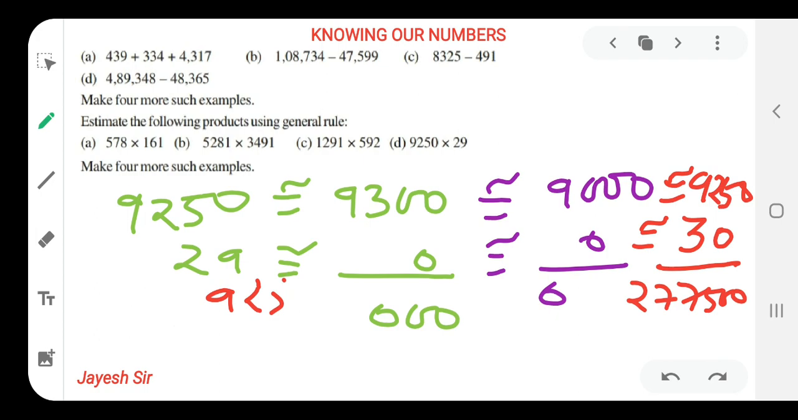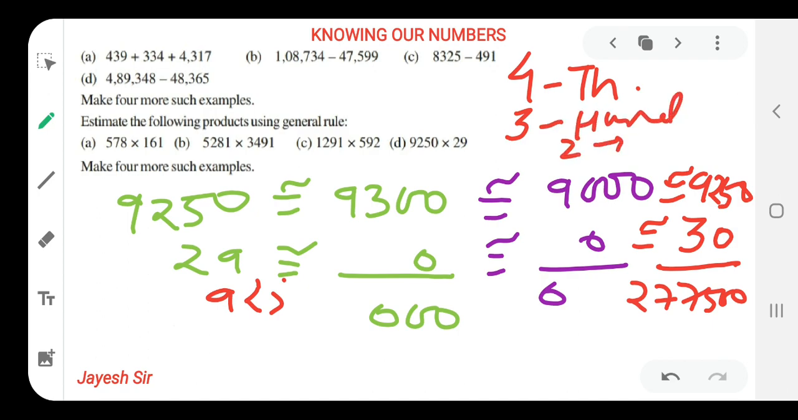So let's make a chart. If it is a four digit number, then it should be rounded off to 1000. A three digit number should be rounded off to 100, and a two digit number should be rounded off to tens. I hope you all might be getting it. So that's very easy, and you have to remember that also. If the number is four digits, you have to round it off to the nearest 1000, and if it is three digits, then you have to round it off to hundreds, and if it is two digits, we have to round it off to tens. I hope you all might have understood and cleared your concept over here.